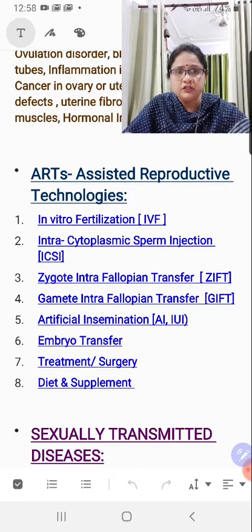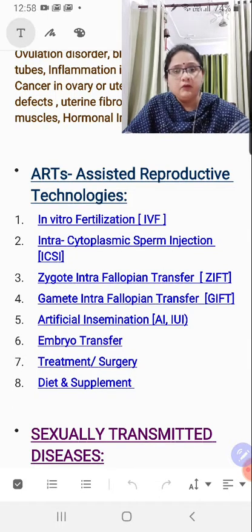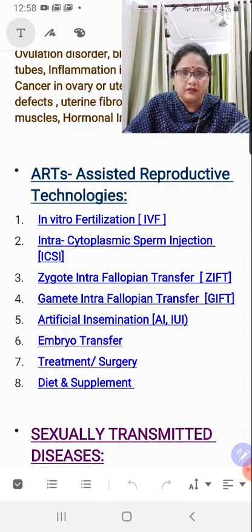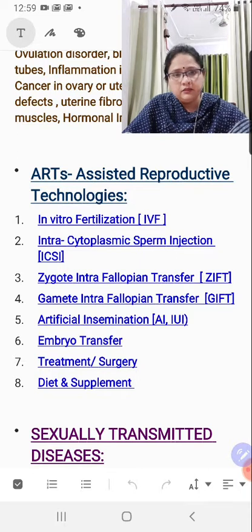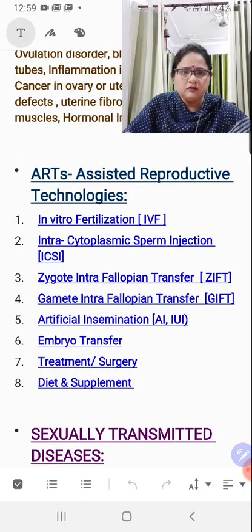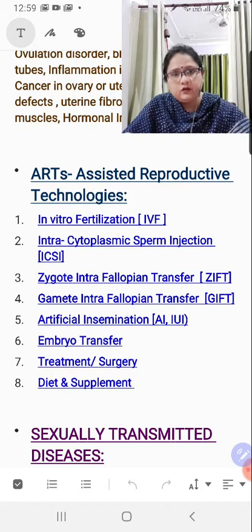So, when you put both the gametes, male and female, in the culture medium inside a glass test tube or a petri dish, then you wait for 40 hours to monitor, because the sperm would move to the ovum, and because here the chances of wastage of space or to travel much is not there, it's a small space. So, the chances of a fusion becomes higher, and it is always monitored under the microscope. Once the fertilization between the male and the female gamete is done, then the zygote is formed. You can use this zygote anyway.